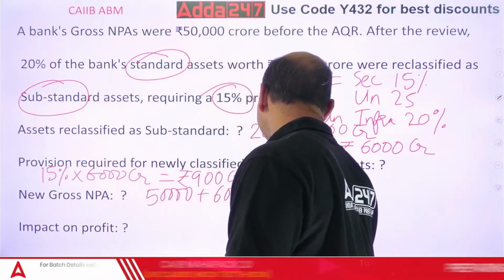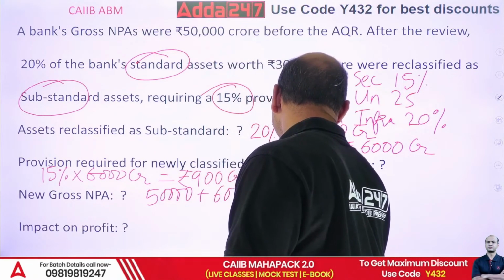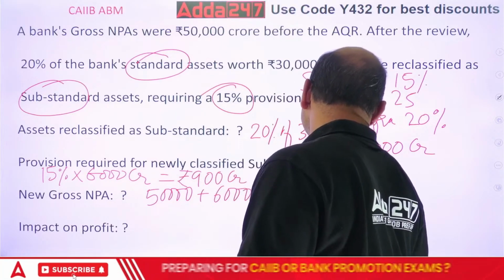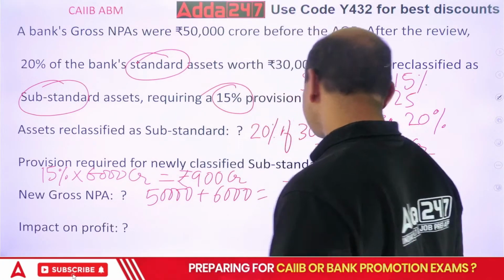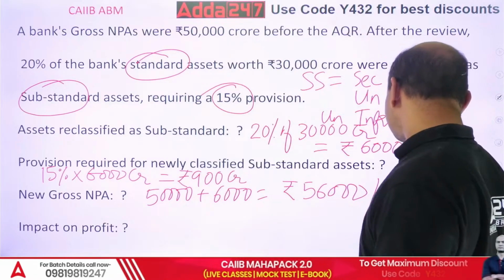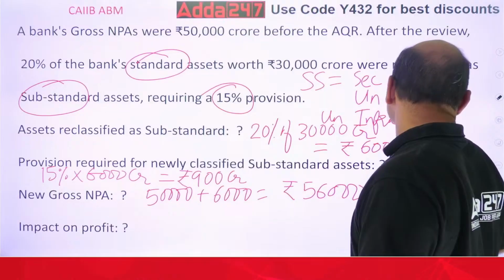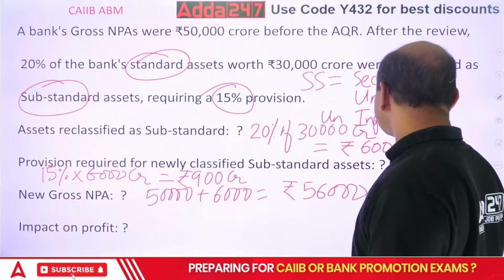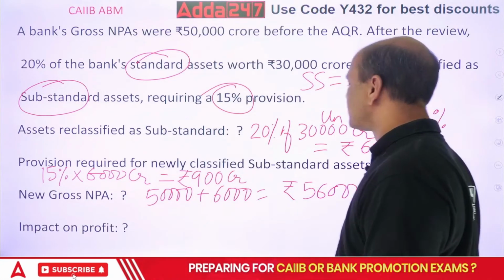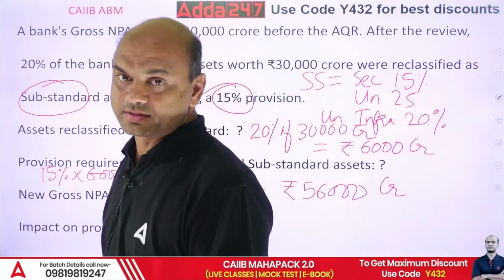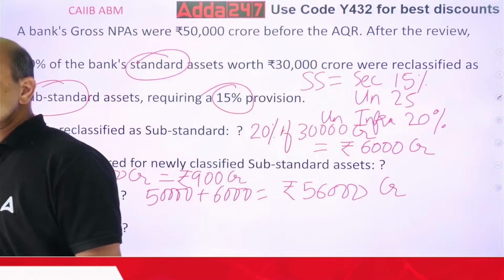That is equal to 56,000 crores. You should never forget this CR. So your new gross NPA is 56,000 CR. Big bang it is.